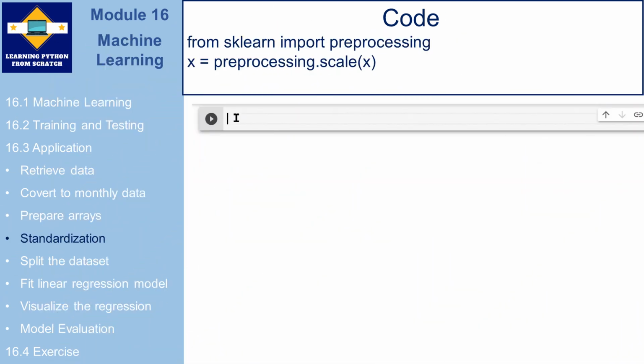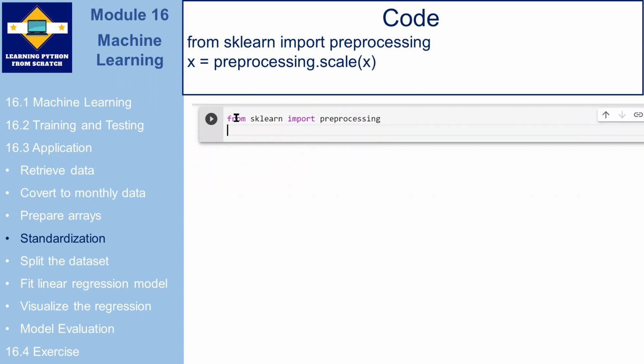Then we want to do standardization. From sklearn, we import preprocessing. This code will standardize X, which means that the mean value is subtracted from X, and the resulting value is divided by the standard deviation. Standardization will affect the intercept and coefficient values when we train the model, but will not affect the prediction accuracy. In this ordinary linear regression, a standardization procedure is not necessary.